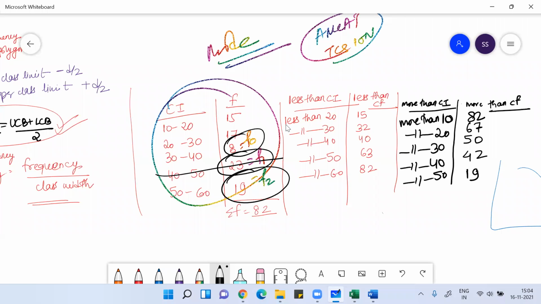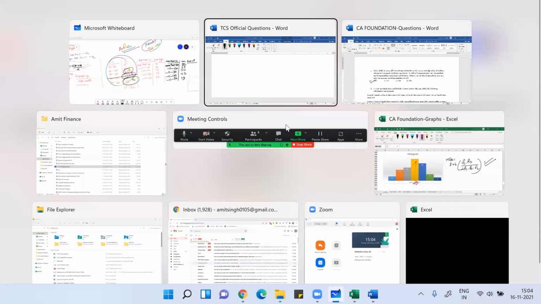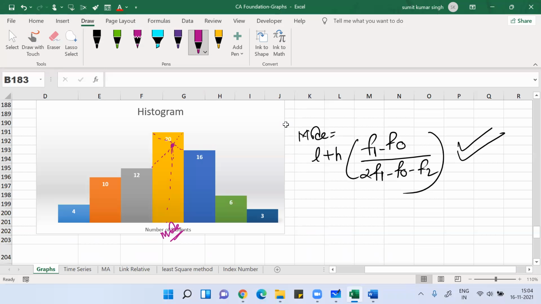You can determine mode graphically through a histogram. We take the rectangle with the maximum peak and draw the diagonals of the rectangle from one end to the other. The point where both diagonals meet, that point on the x-axis, is your mode.